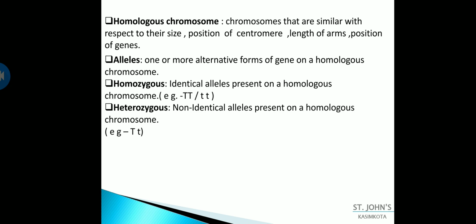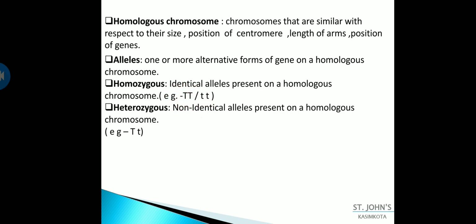And coming to homozygous. Homo means similar, identical alleles present on a homologous chromosome. So identical alleles, the same alleles, that is either capital T or small t present on the homologous chromosomes. This is homozygous.